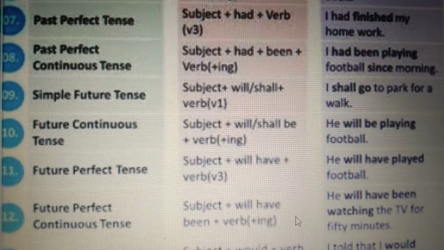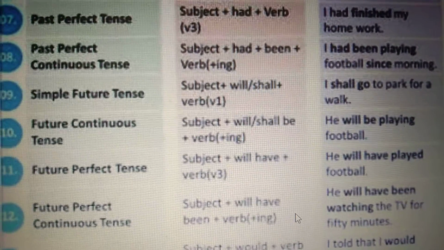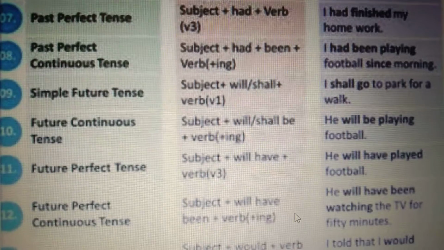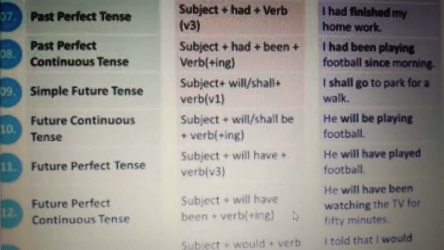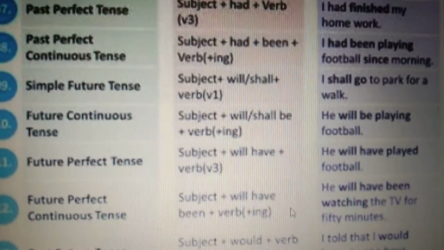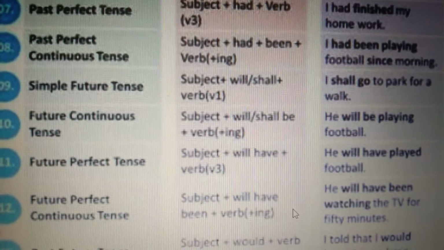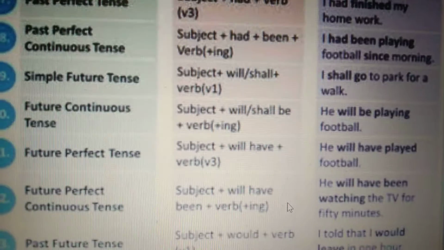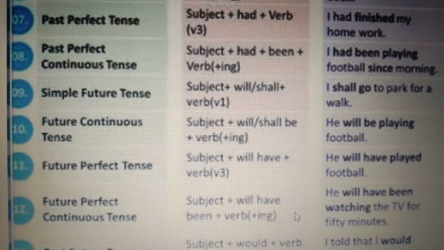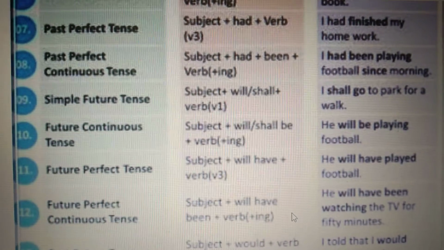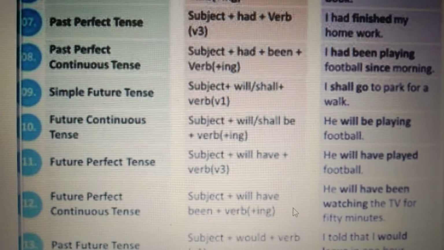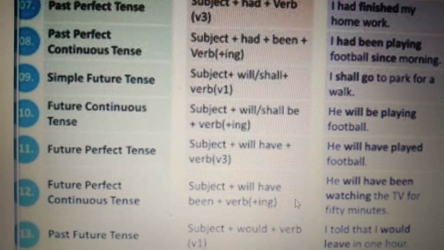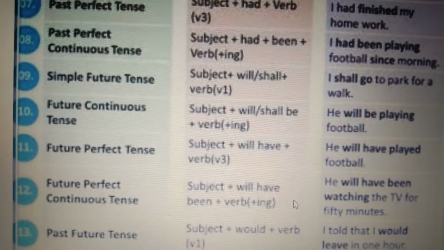If we go to the Urdu translation of both tenses, future continuous and future perfect continuous, they end at the same wording. "मैं इनकी मदद कर रहा हूँगा." This is the future continuous tense. But when we add a period of time or a point of time, then "मैं इनकी सुबह से मदद कर रहा हूँगा, मैं इनकी 2 घंटे से मदद कर रहा हूँगा." In Urdu, they both resemble each other, but the difference is the time or period given there.